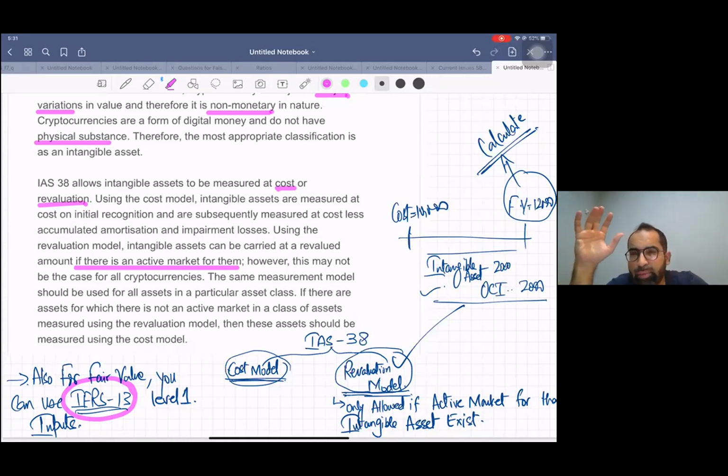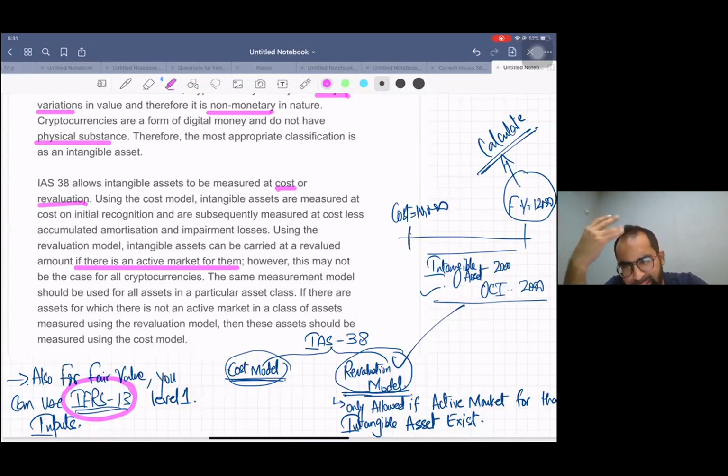So if we summarize it, cryptocurrency is not cash. I proved it. It's not a cash equivalent. It's not a financial instrument. It's not investment property. It's not land and building.